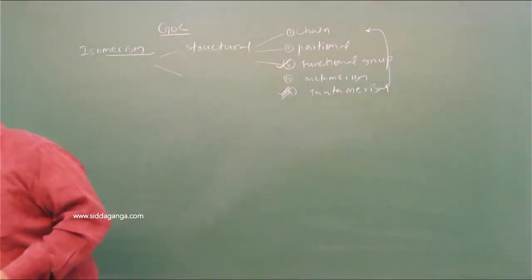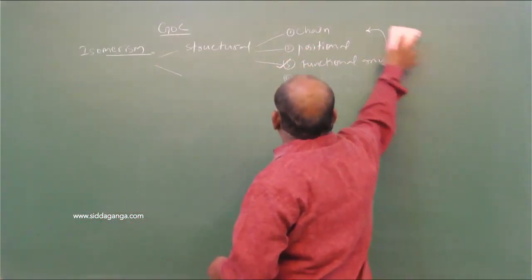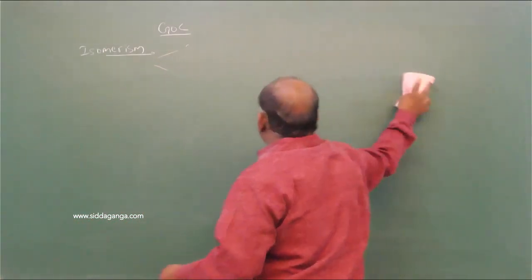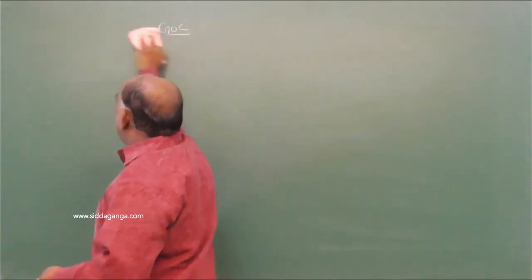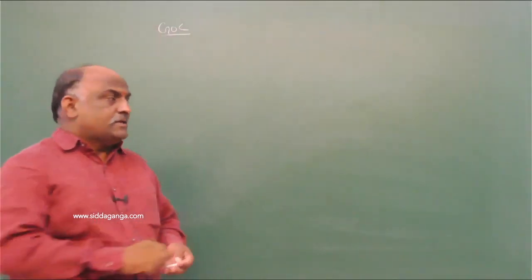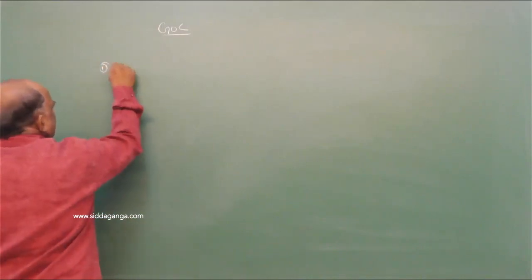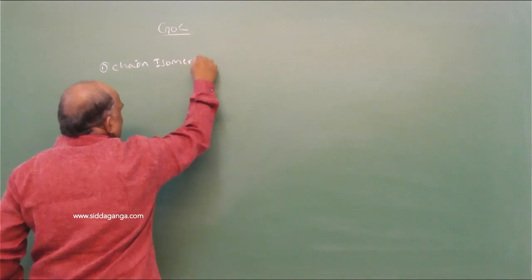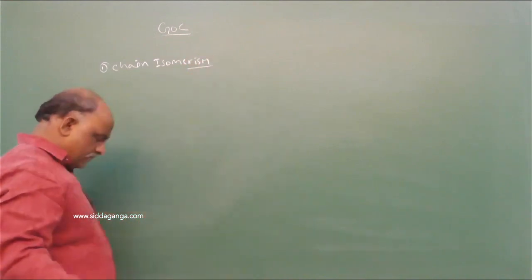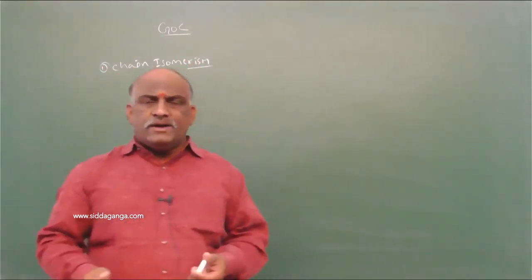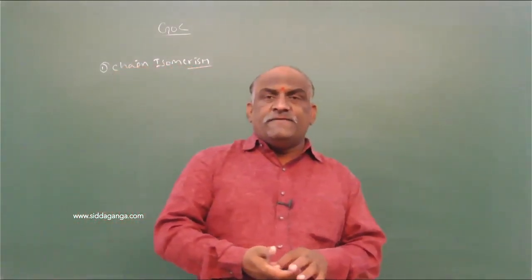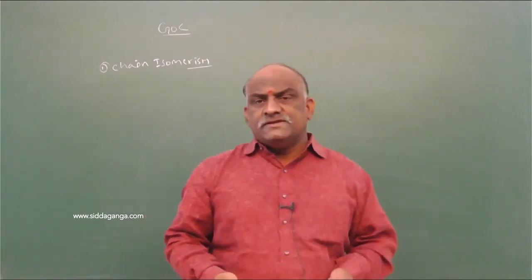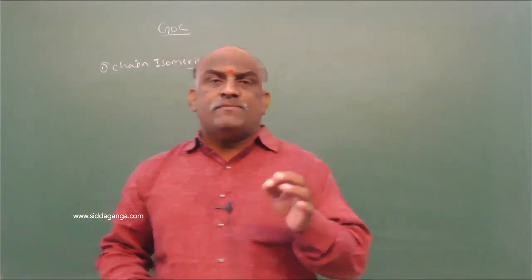So here now we should discuss these 5 types of isomerisms. Very important. Number 1 is chain isomerism. Chain isomerism: same molecular formula, but they differ with the chains. Differing with the chain means 2 types of chains are there: one is a straight chain, second one is a branched chain.